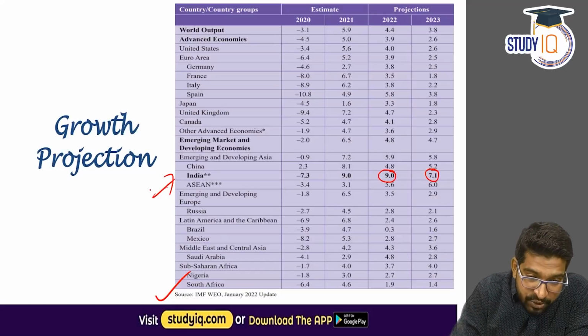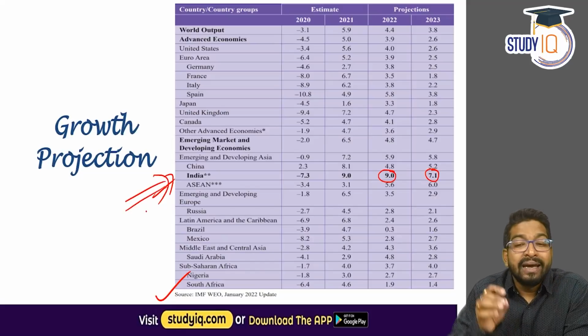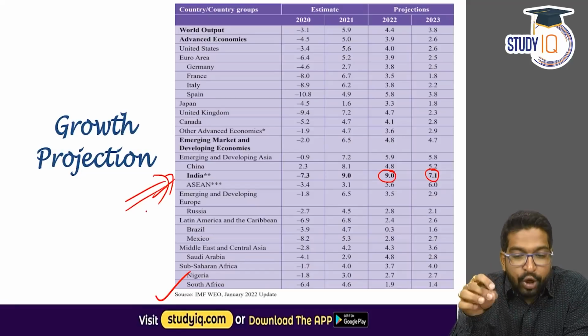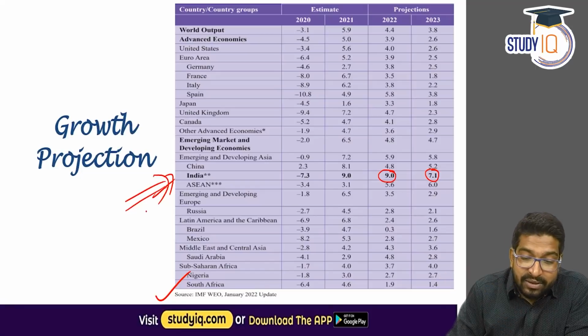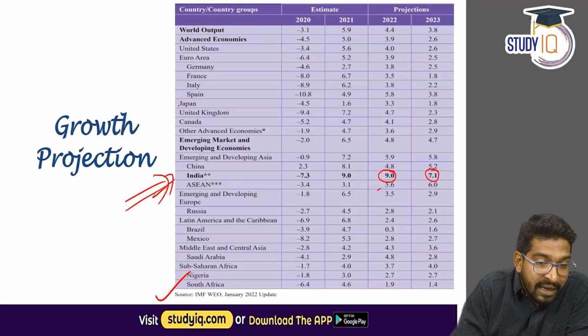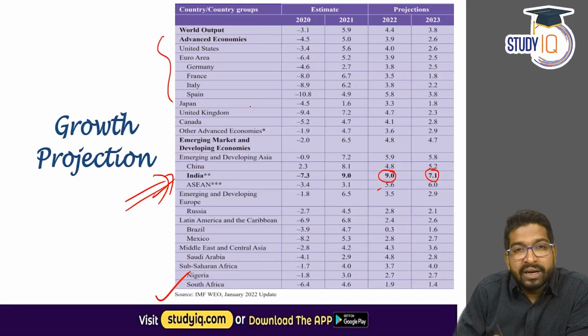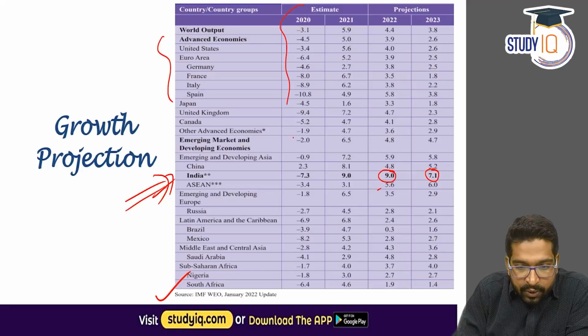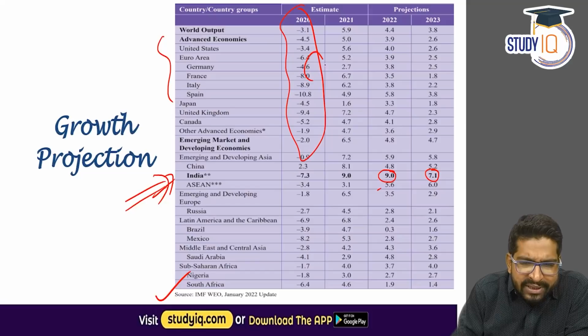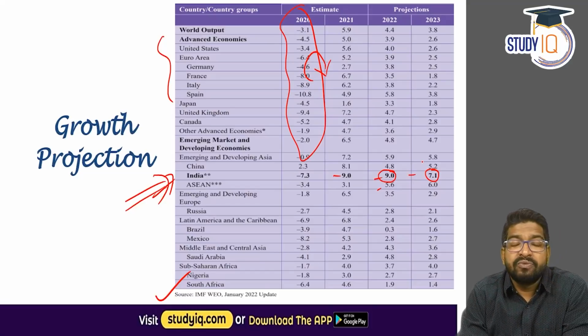In fact, if you just observe India's name here, India is the fastest growing economy. No major economy, I would say, is growing in this particular range. If you look at the developed countries, their growth rate is also positive, because 2020 was negative for everybody in the world. And now slowly things are recovering, but India's projection is quite high. But the economic survey says we are going to grow by 8 to 8.5% in the fiscal 2022-23.